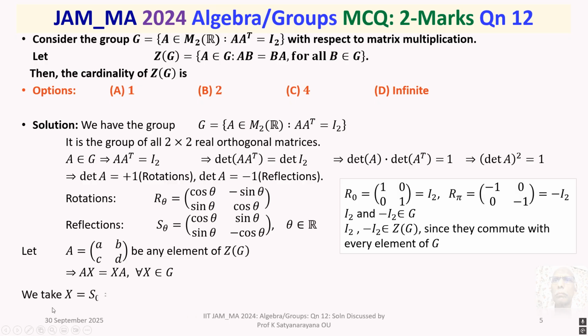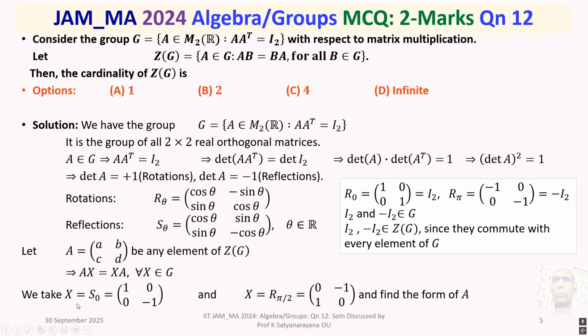Now we take X = S_0, the reflection corresponding to theta = 0. S_0 is cos theta, sin theta, sin theta, minus cos theta. Cos 0 is 1, sin 0 is 0, sin 0 is 0, minus cos 0 is minus 1. So S_0 is [[1, 0],[0, -1]]. And X = R_{pi/2}, that means in R_theta, substitute theta = pi by 2. Cos pi by 2 is 0, minus sin pi by 2 is minus 1, sin pi by 2 is 1. So [[0, -1],[1, 0]].